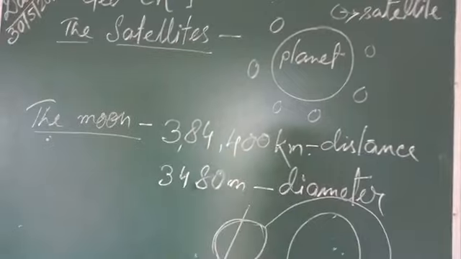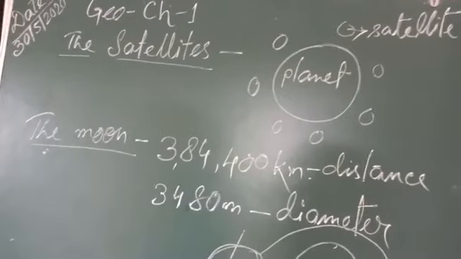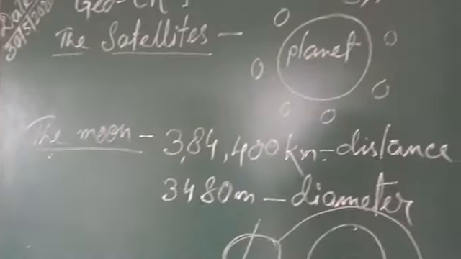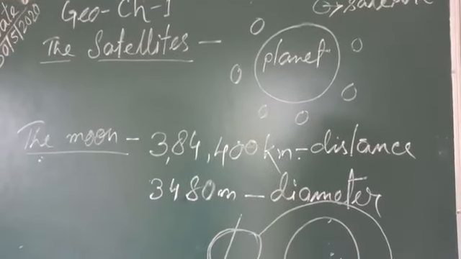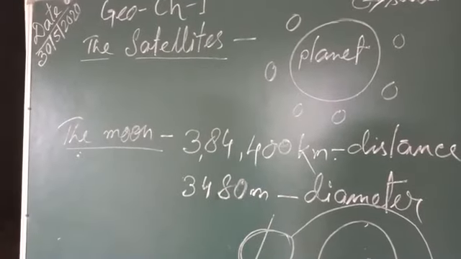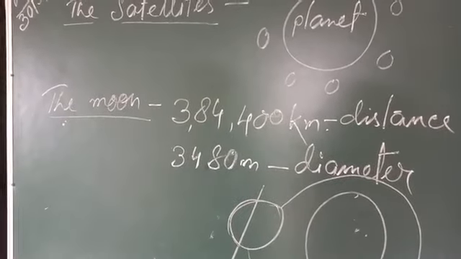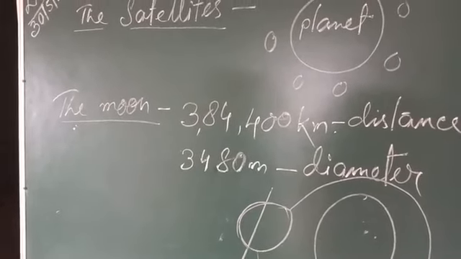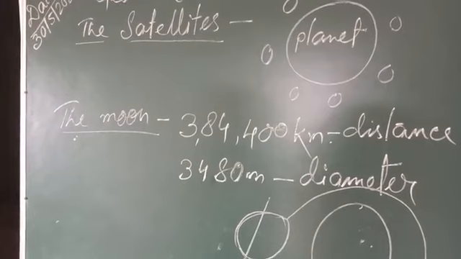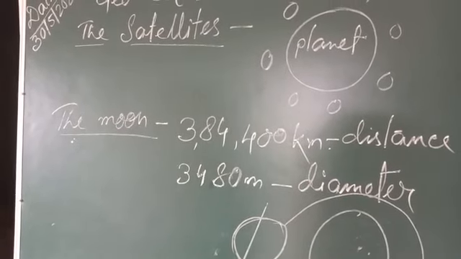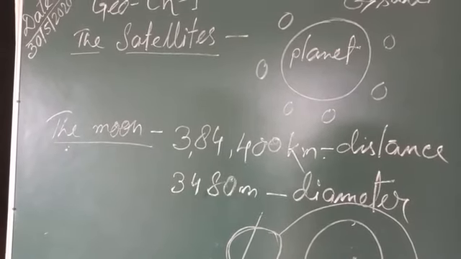Thus, we always see the same face of the moon. That is why we see the face of the moon the same. The days on the moon are very hot. In the daytime the temperature is 120 degrees Celsius, and the nights are very cold. That means it is the opposite: in the daytime it is 120 and in the night time it is minus 120. So the temperature varies directly opposite to the daytime.